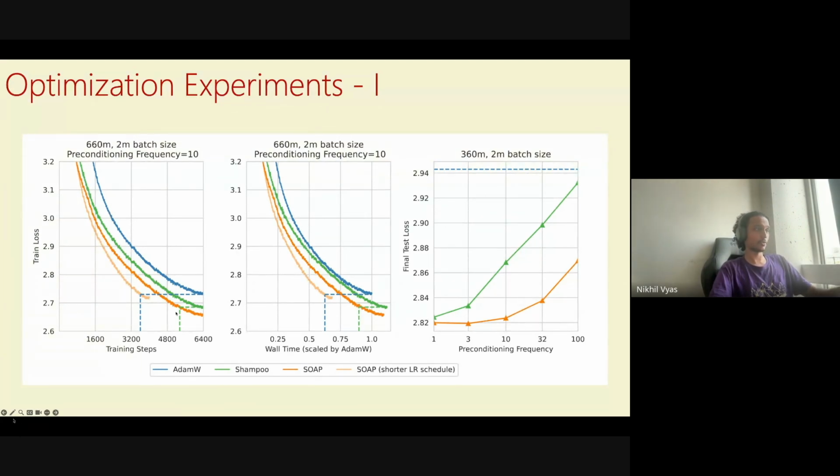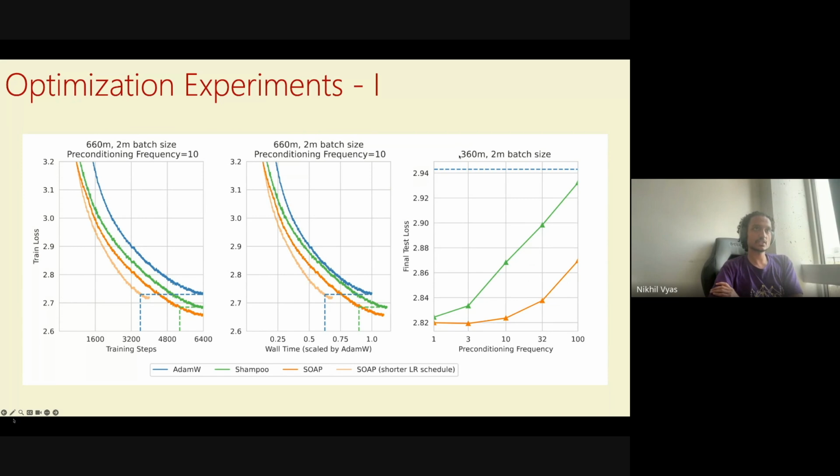And also we don't have as many hyperparameters as Shampoo. And so this is training steps. This is wall clock time. And finally, in both of these plots, we are fixing the frequency to be 10. Now we can vary the preconditioning frequency and see the effects.